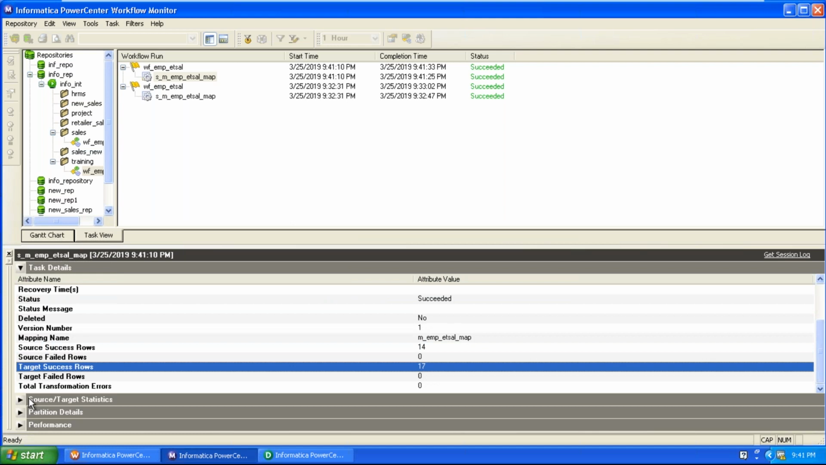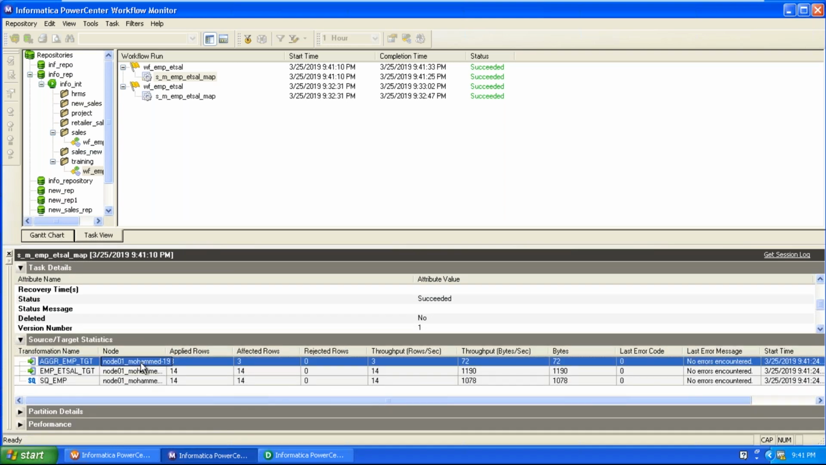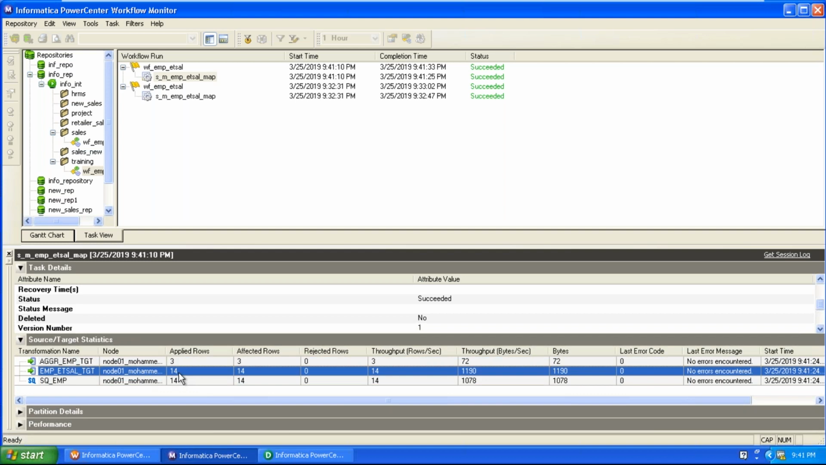You can go to statistics also. You can clearly observe here, 3 rows are loaded to the aggregate target table, 14 rows are loaded to the detailed target table. Here we have two target tables, one is detailed, another one is summarized. The detailed target table is loaded at a very detailed level, and the second target table is the aggregate target table, which is loaded to maintain summarized data.